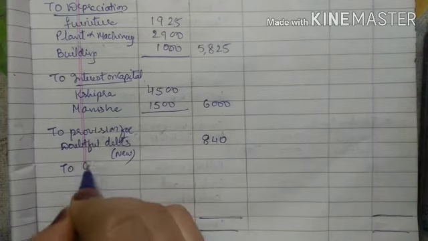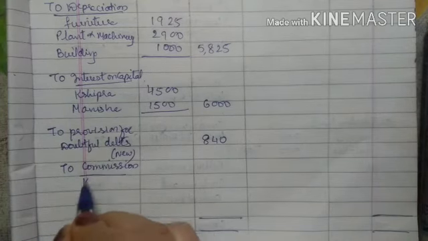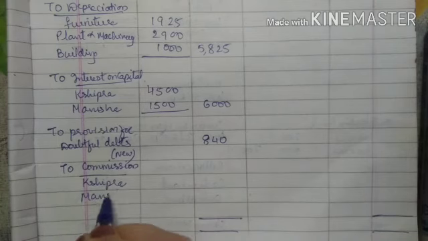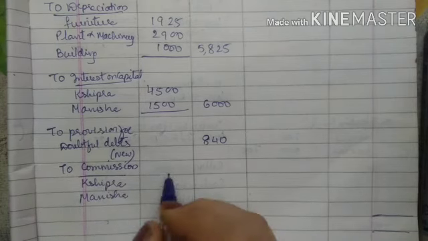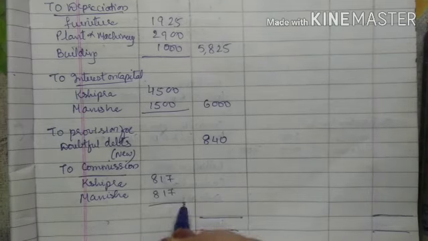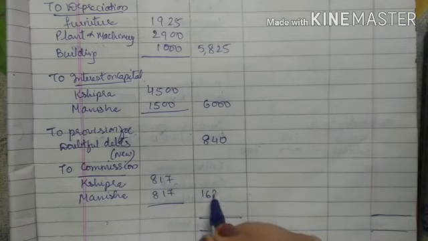I will give a common heading to commission because Shipra, next is Manisha. Both are getting the same 1%, so 817, 817. When I total this, so outer column it will be 1634, right?